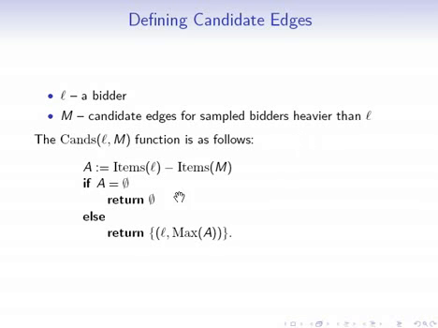We're going to look at all of the items neighboring this bidder, and we're going to take away any items that have already been matched. And if anything is left, then we're just going to return the highest item. So this is exactly what I've been telling you in English before. This is just a more mathematical way of saying it. Just return the highest neighboring unmatched item.